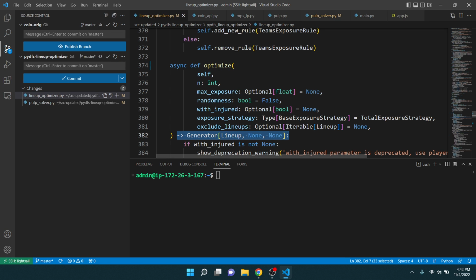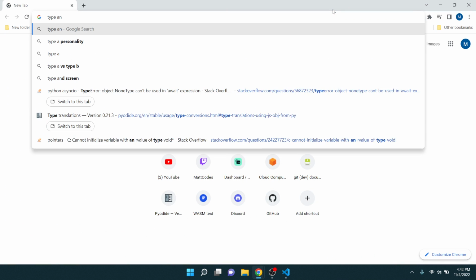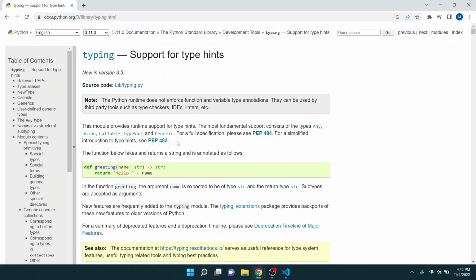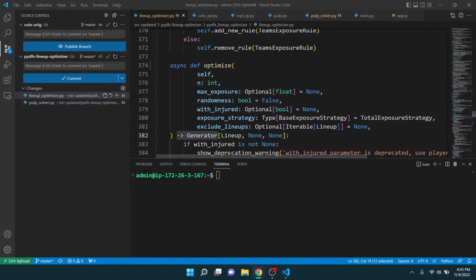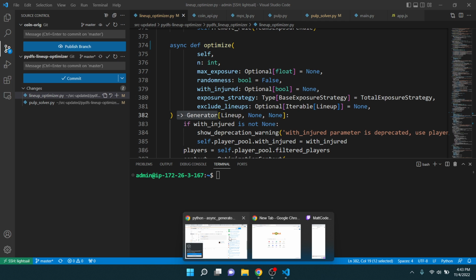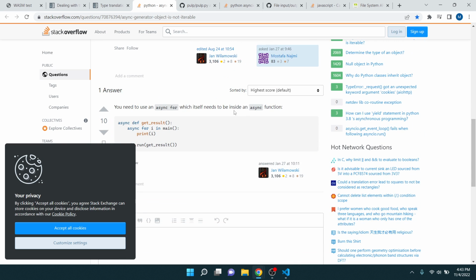So I believe what this means is this returns a generator. Pretty sure that's what it means. Let me double check that. I think it's a type annotation on Python. Yeah, it takes a string and returns a string. So yeah, that returns a generator, this function. So when it said async generator object is not iterable, they meant whatever that function returned.